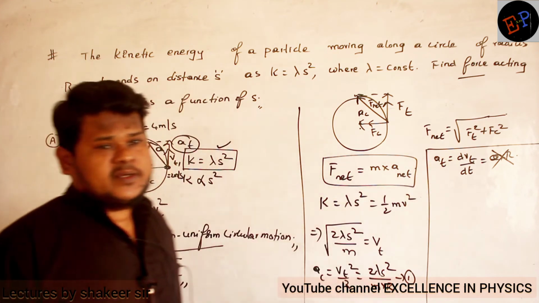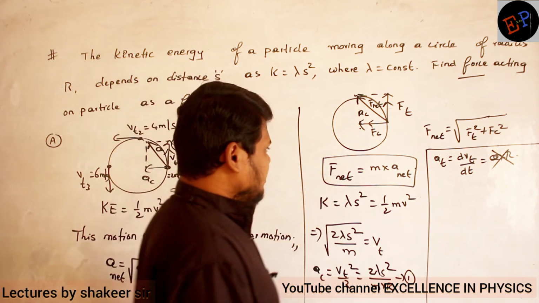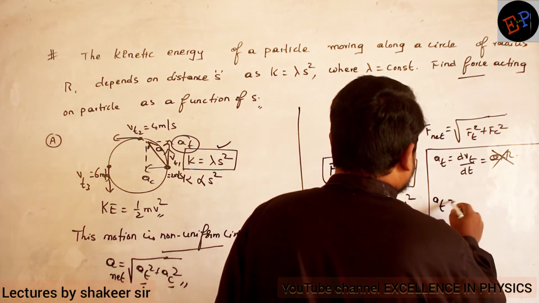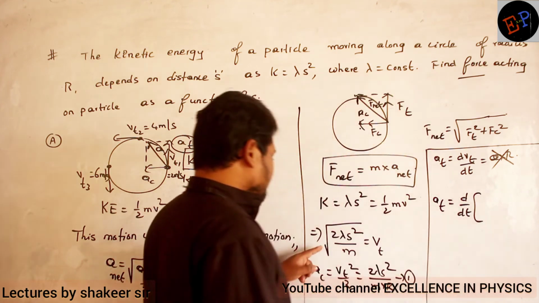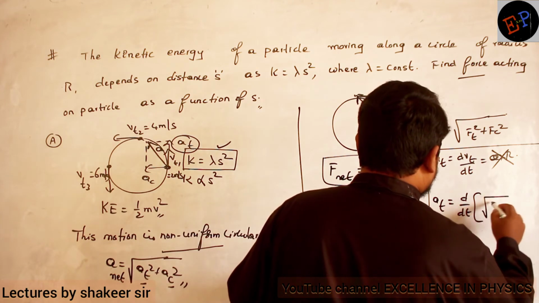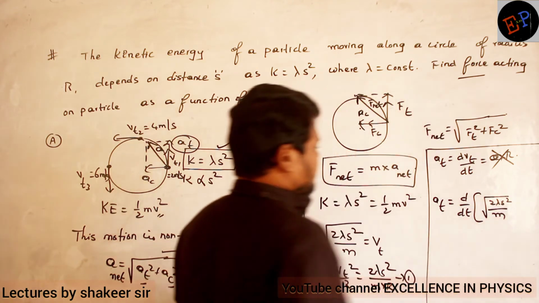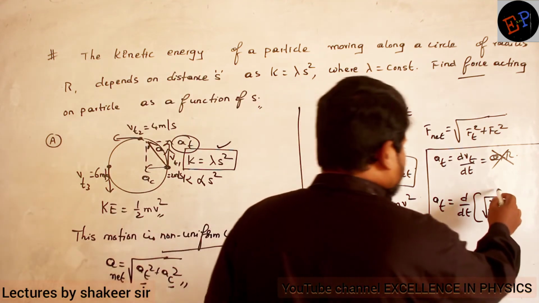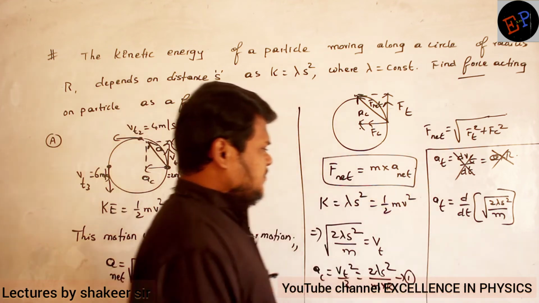a_t is equal to d by dt of v_t. What is v_t? Here is v_t. Clear, no? So a tangential is equal to d by dt of tangential speed. Tangential speed is how much? Root of 2 lambda s square divided by m. Okay? Oh, we have a small problem here. This formula of tangential acceleration also I cannot use. Why?